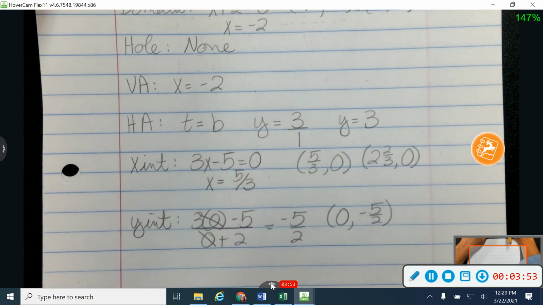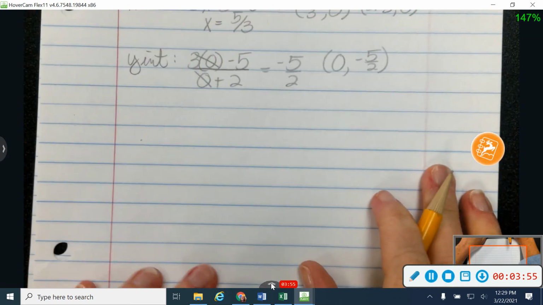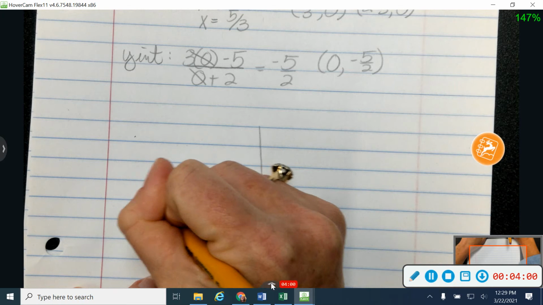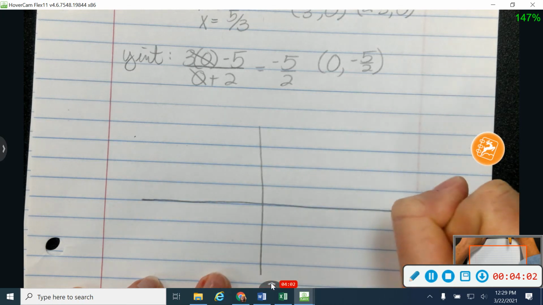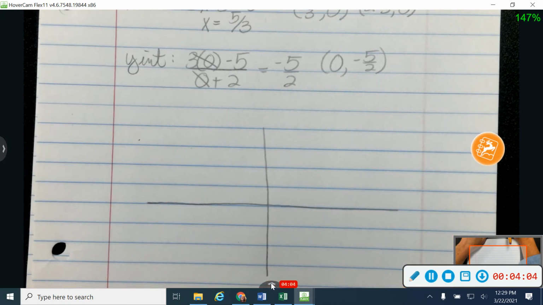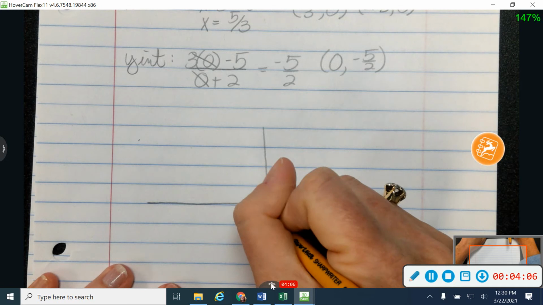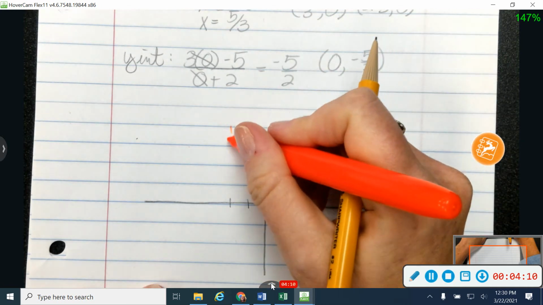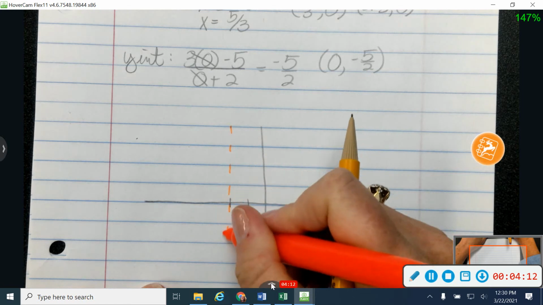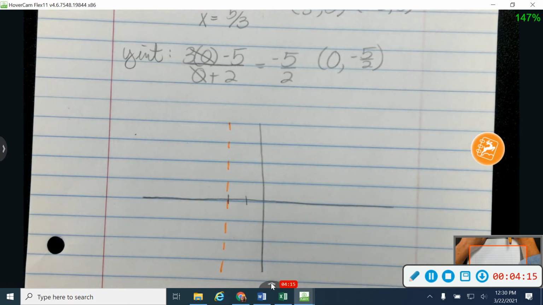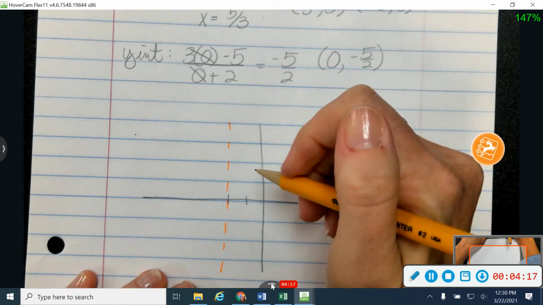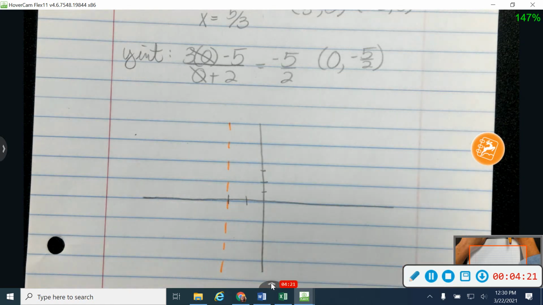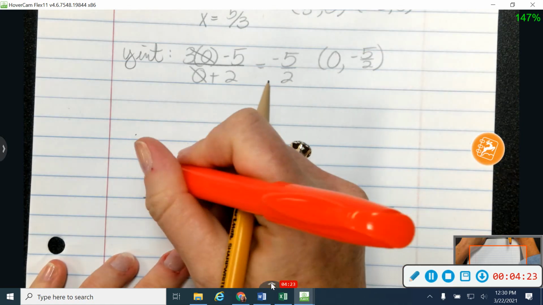All right, so I'm going to use all of this to help me draw a little picture of my graph down here. And again, like I said, I write big, so my graphs are kind of big. Okay, so let me start with my vertical asymptote at x equals -2, so that's going to cross the x-axis at -2. And my horizontal asymptote at y equals 3, going to be kind of right here.